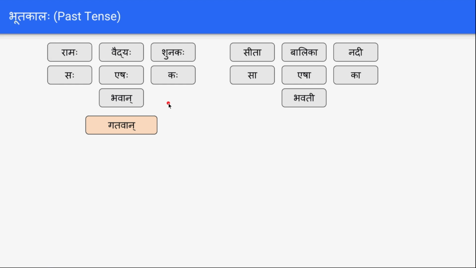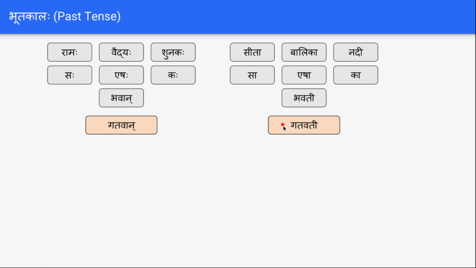These are all feminine forms. And for these, in present tense, we don't have any difference. Ramaha Gacchati, Sita Gacchati, Balakaha Gacchati, Balika Gacchati, Vaidyaha Gacchati, Nadi Gacchati, Saha Gacchati, Sa Gacchati, Bhavan Gacchati, Bhavati Gacchati. But in past tense, Ramaha Gatavan, Sita Gatavati, Vaidyaha Gatavan, Balika Gatavati, Nadi Gatavati. Gatavati means Sita Gatavati, she went, Sita went.